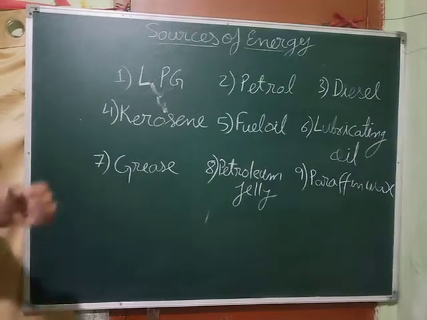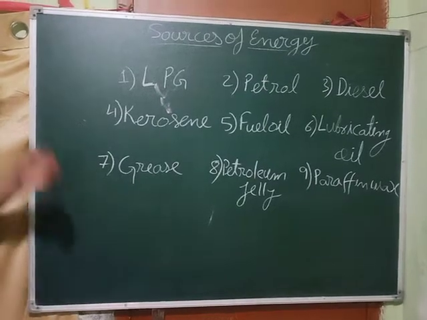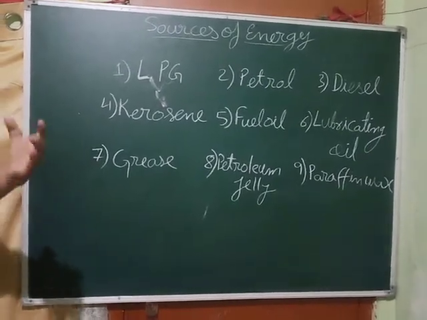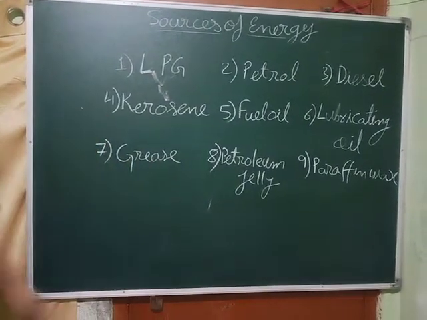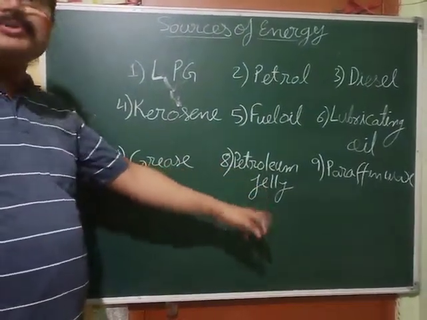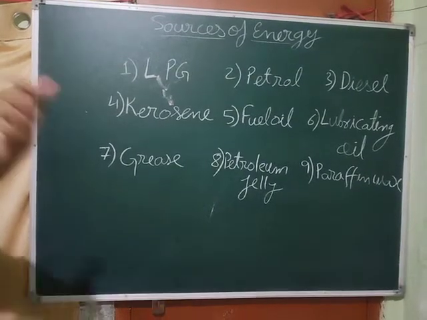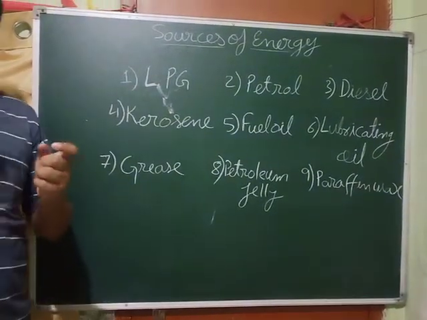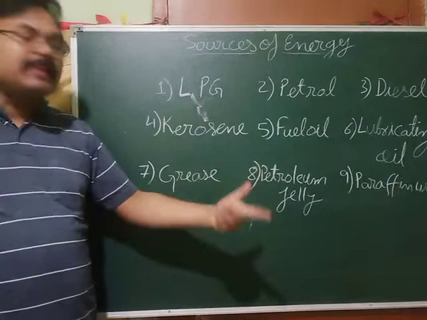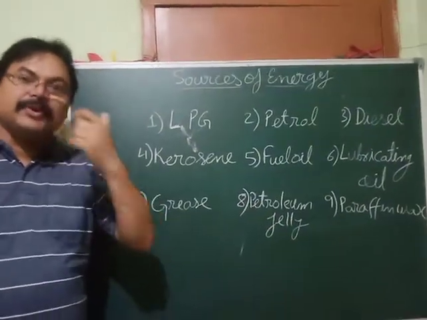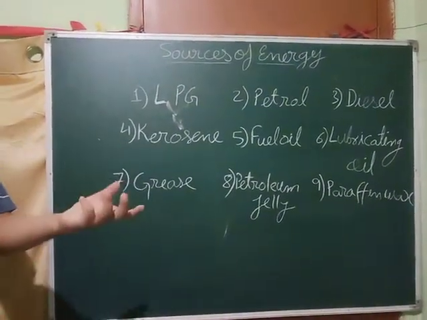Lubricating oil is used in vehicles, in bikes, and so that is called lubricating oil. It reduces the friction of the piston in the vehicles. Next is grease. Grease is also a lubricating substance. Petroleum jelly. Don't remember? You might be using Vaseline petroleum jelly during winter. You might be using lip balm. What does it contain? It contains Vaseline petroleum jelly, which is obtained from crude oil. Now, what is this? Paraffin wax. Paraffin wax, actually, is the wax.